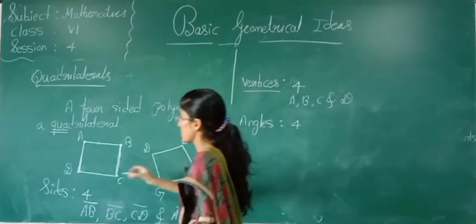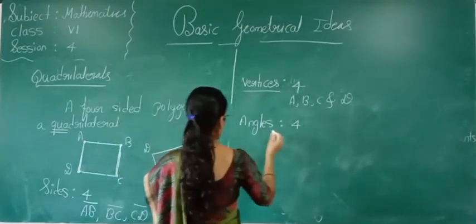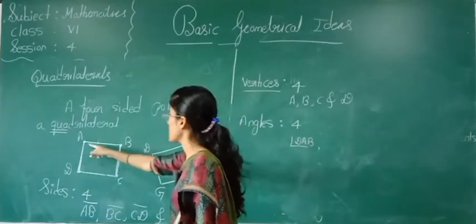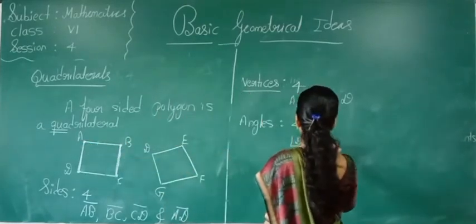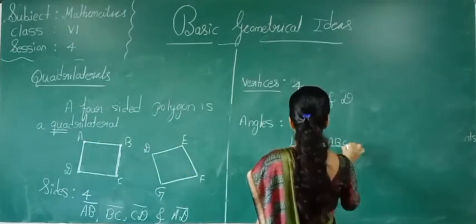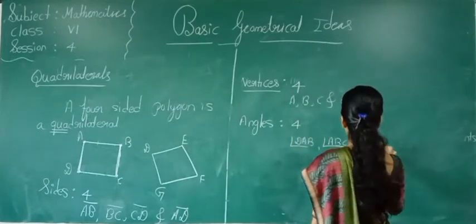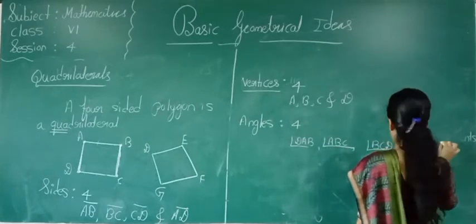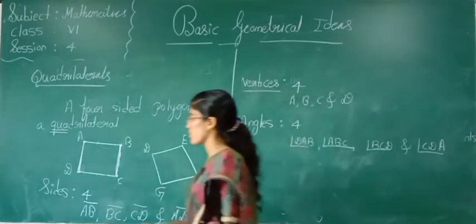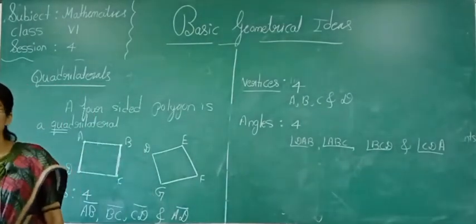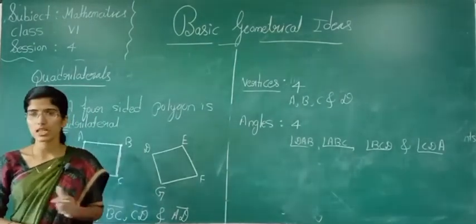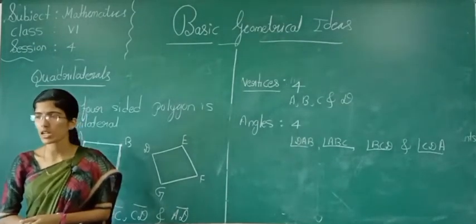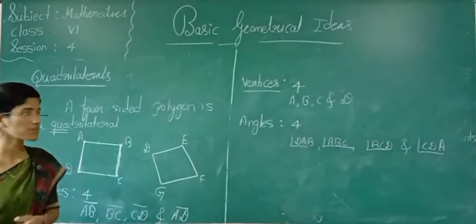Which are those? Angle DAB, and one more is angle ABC, one more is BCD, and one more is CDA. It has 4 sides, 4 vertices and 4 angles. Is it understood? This is nothing but a quadrilateral.